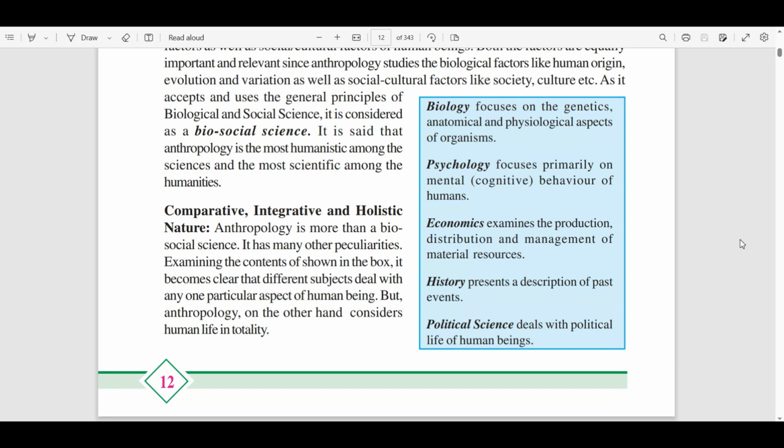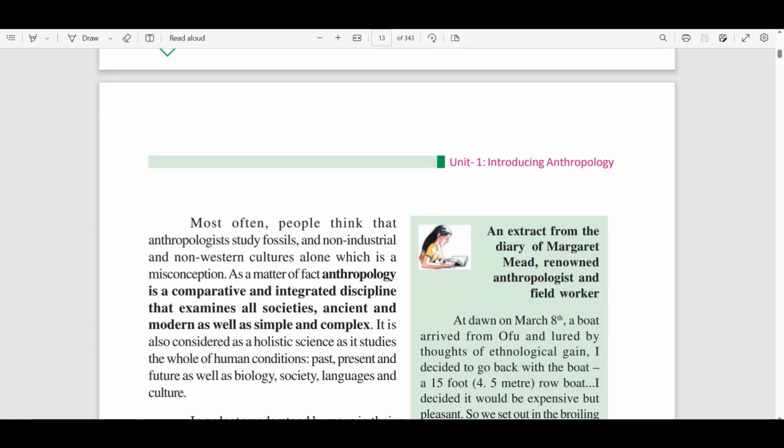It is said that anthropology is the most humanistic among the sciences and the most scientific among the humanities. Let's see how it is related with biology. Biology focuses on genetics, anatomical and physiological aspects of organisms. In the same way, anthropology is also related with human existence, human genetics, human anatomical and psychological aspects. Similarly, psychology focuses on primary mental cognitive behavior of humans.